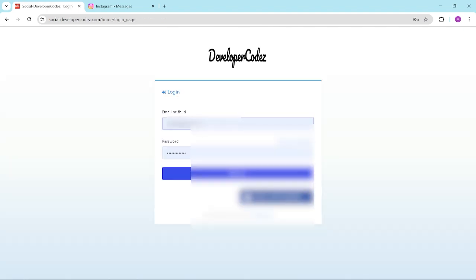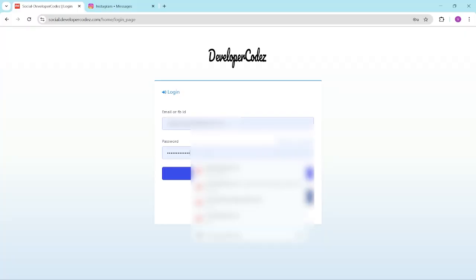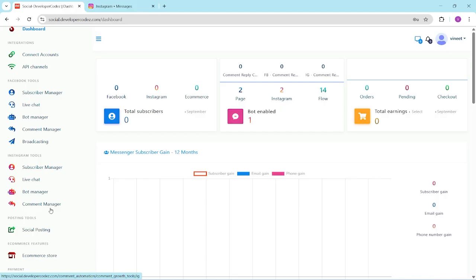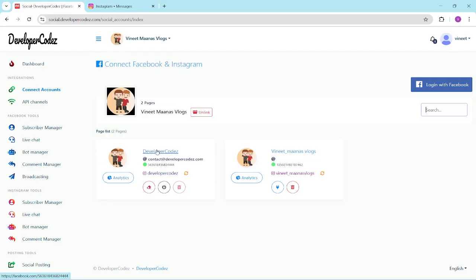So here we automatically log out. After logout, you should log in again to see the portal. So I just enter the password. Now you can see the whole dashboard seems to be unlocked over here. Firstly, I show the connected accounts, which we already connected: developer CodeZ and Vineet Manas Vlogs.